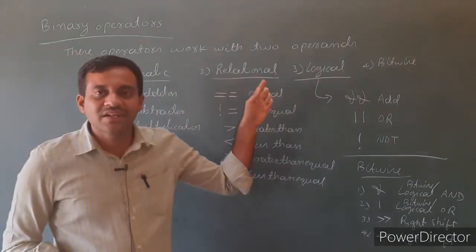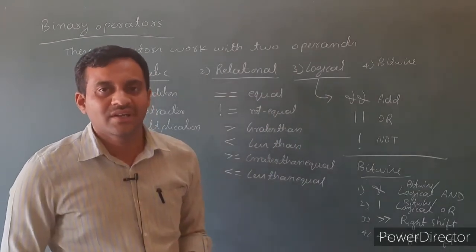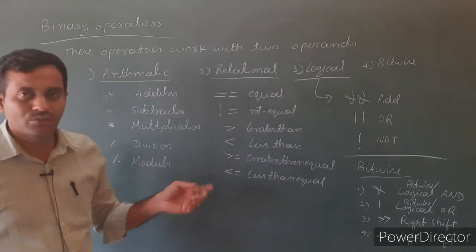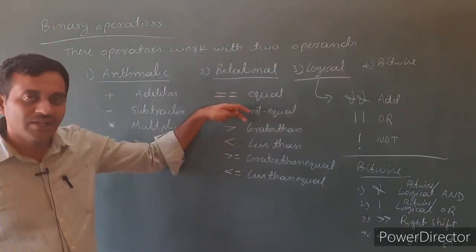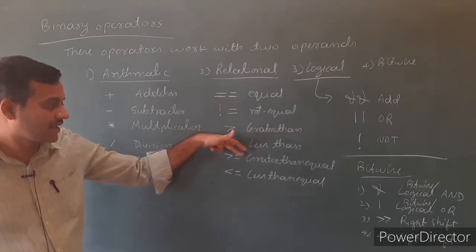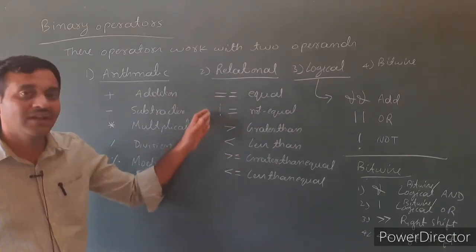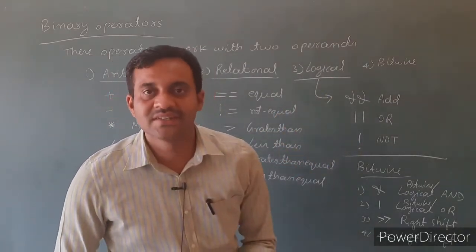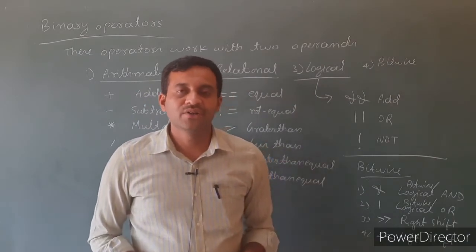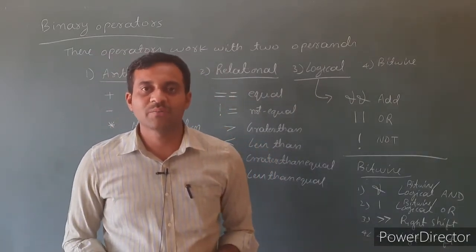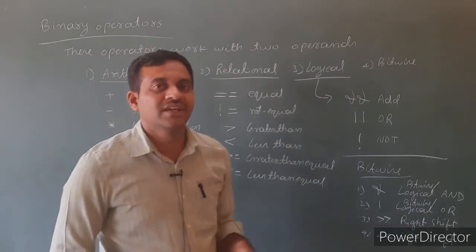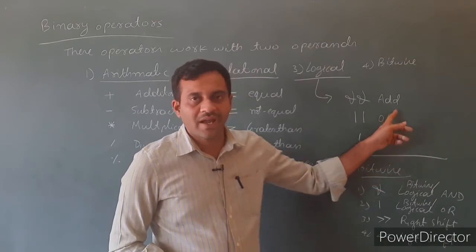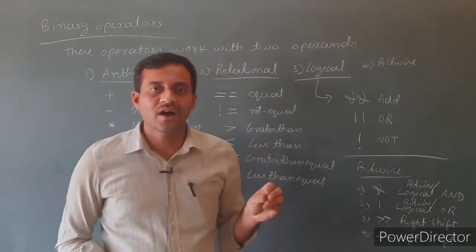Next one is relational operators. Relational operators return a boolean value, either true or false. Equal, not equal, greater than, less than, greater than or equal, less than or equal. These are the relational operators. Then third one is logical operators. These operators are used to combine two or more expressions. There are three logical operators: and, or, not.